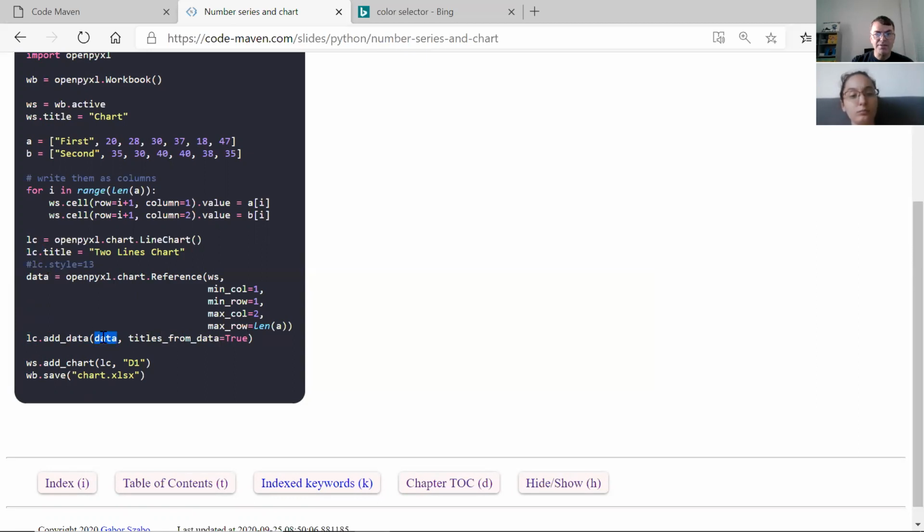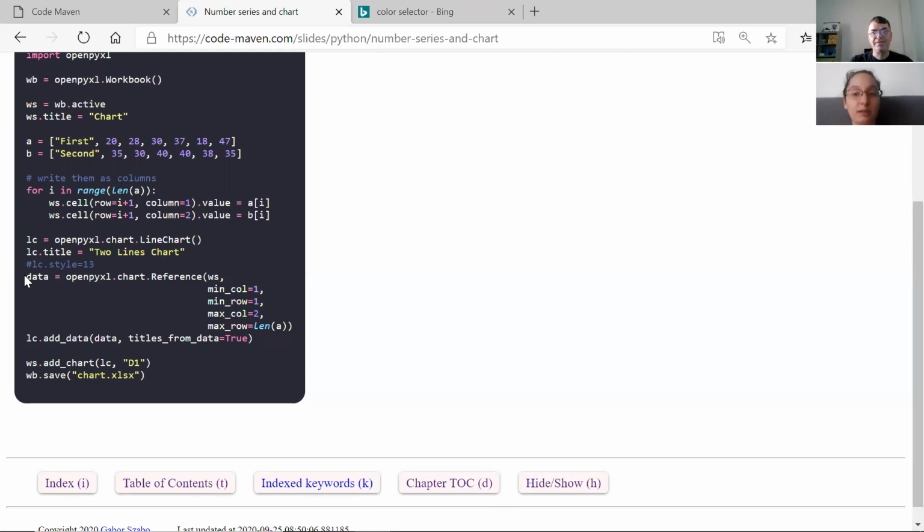But in order to be able to add this data, we have to tell Excel where to take the data from. And that's how we do it. We say reference these cells, and I think we are saying here on which worksheet. When you are creating a chart, you have to select some data first and then say, okay, from this create the chart. This is basically the same idea. You can do it the other way as well, create the chart and then select the data.